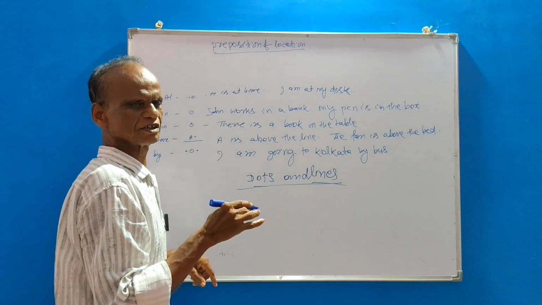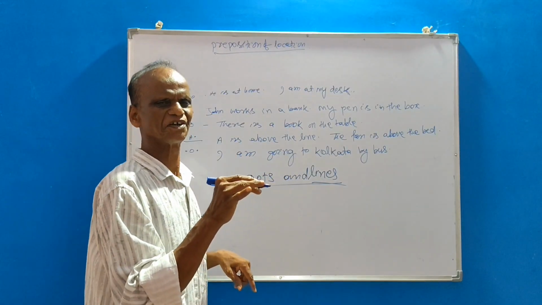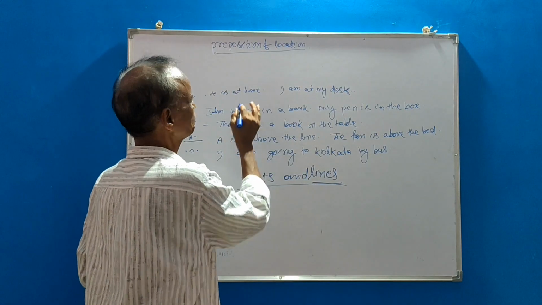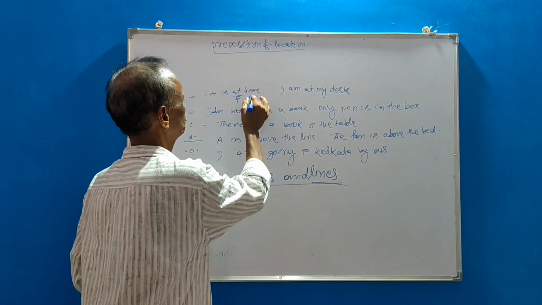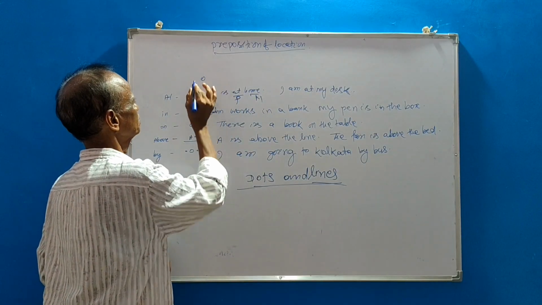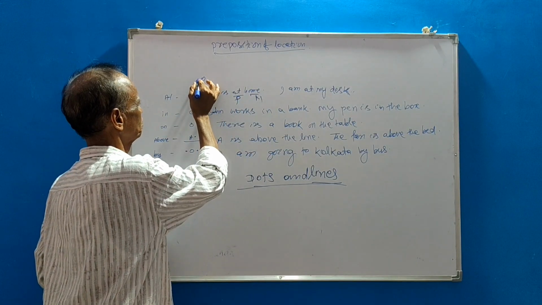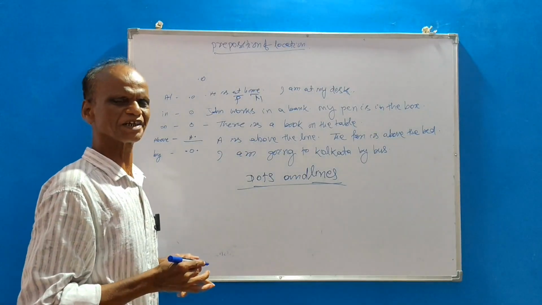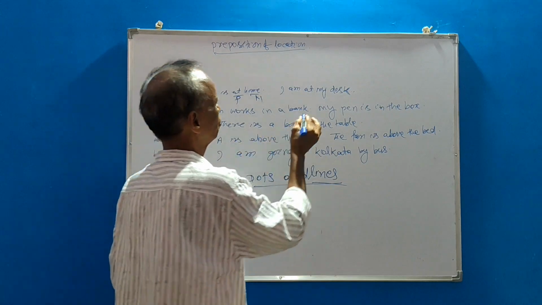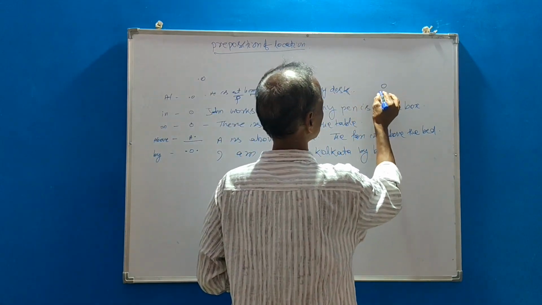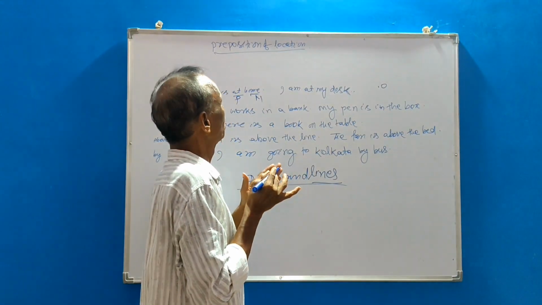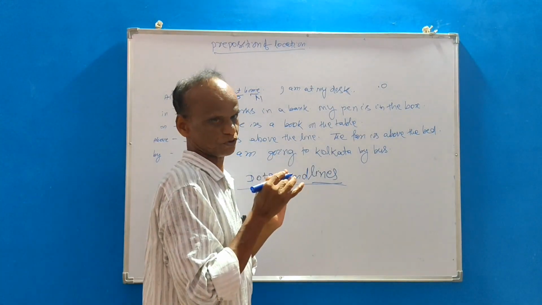At refers to a specific point or a place. Okay. He is at home. Preposition: at. Home: noun. So home is the point. Okay, a specific point or a place. So we follow, I am at my desk. Point. It is the correct way. That is the use of prepositions.